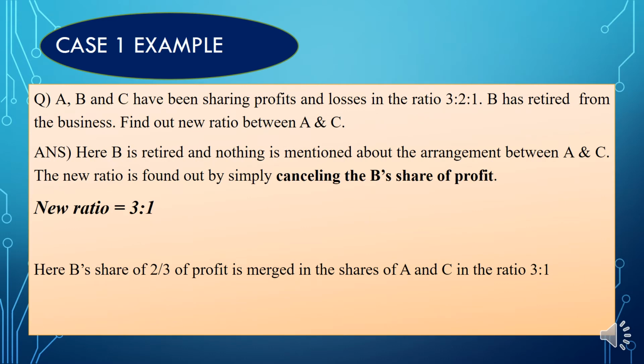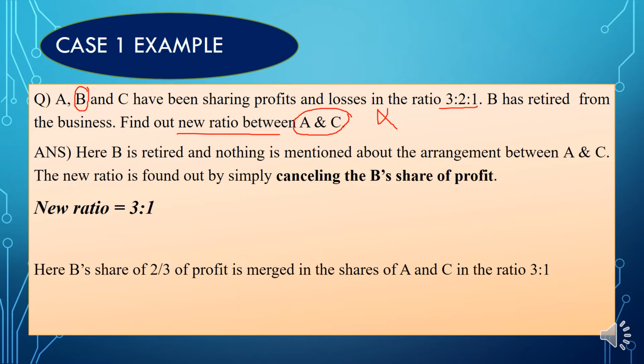So this is the first example of case 1, and the question is like this: A, B and C, three partners, have been sharing profits and losses in the ratio of 3 is to 2 is to 1. Here B retires from the business, and they ask us to find the new ratio between A and C. From the question itself, it is very clear that the new profit sharing ratio is not given. Only the old profit sharing ratio is given.